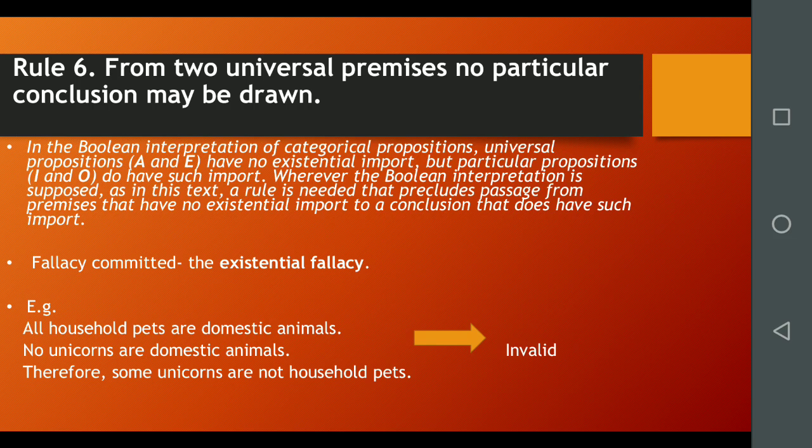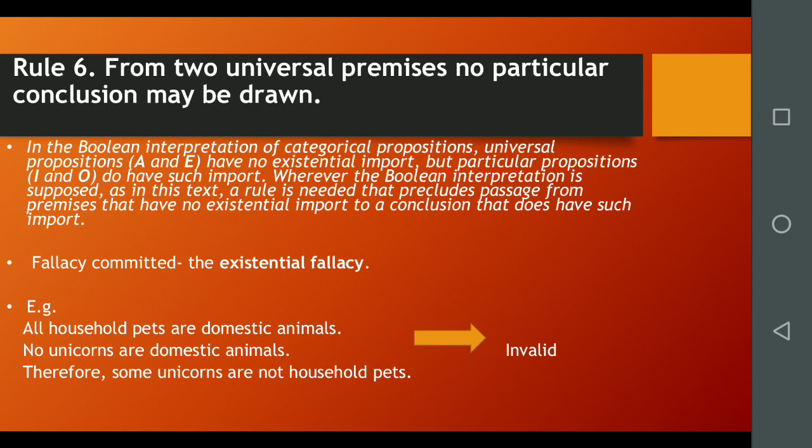Reasoning that is acceptable under the traditional view is therefore unacceptable under the Boolean view because from the Boolean perspective that reasoning commits the existential fallacy, a mistake that cannot be made under the traditional interpretation.